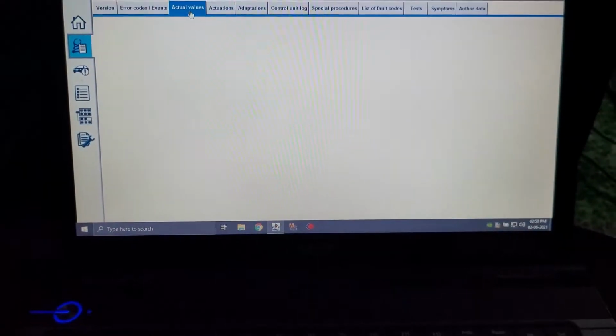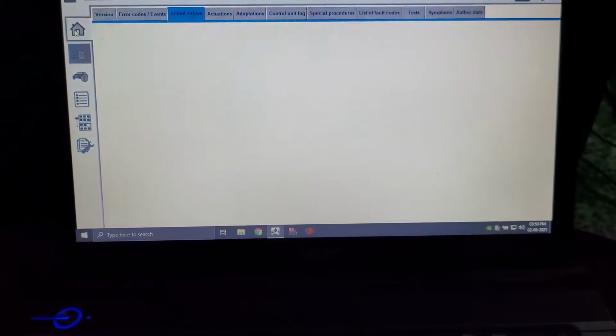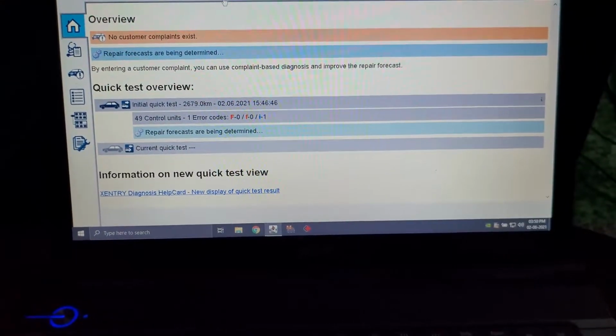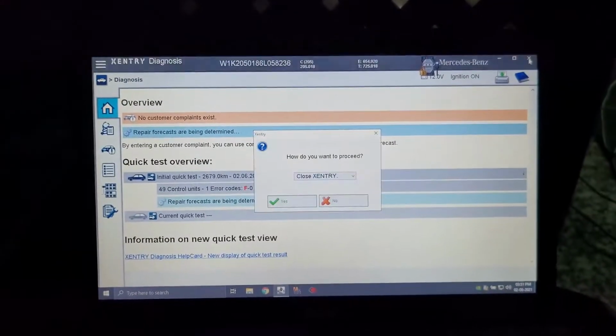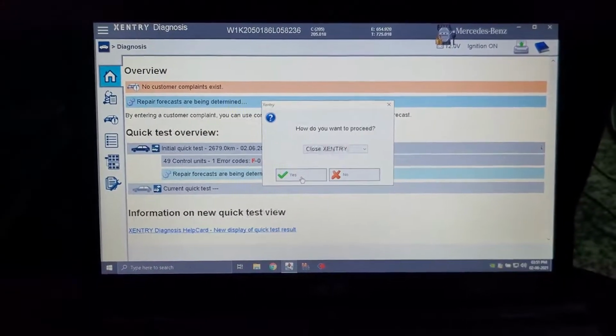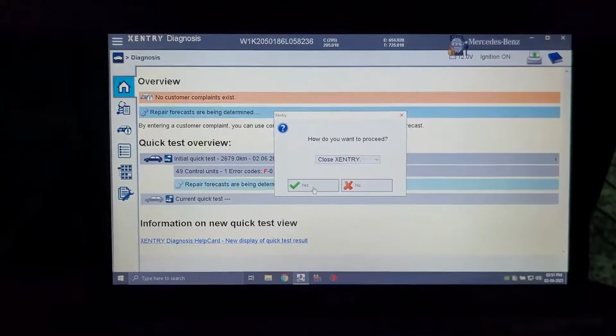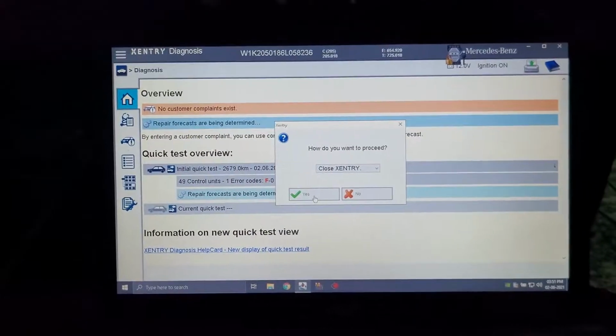Now, for this one, you need to have a user ID and password basically. So just be careful with what you are going to do, or else you will be in trouble.